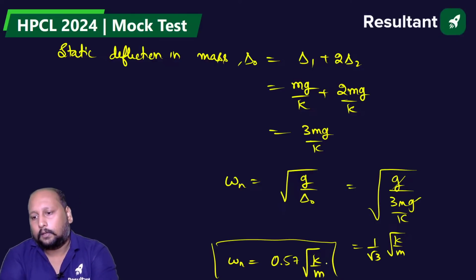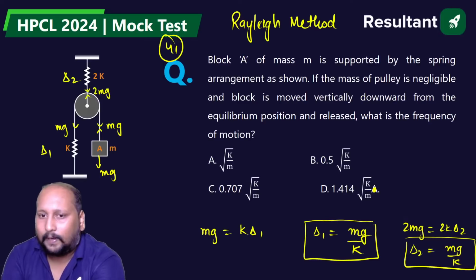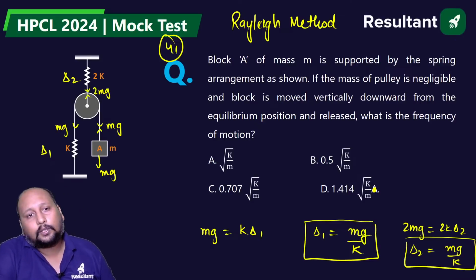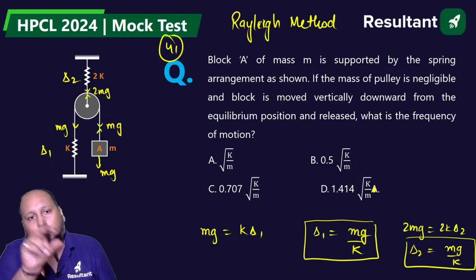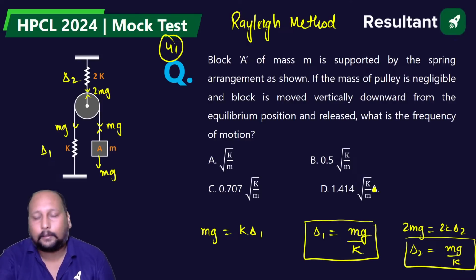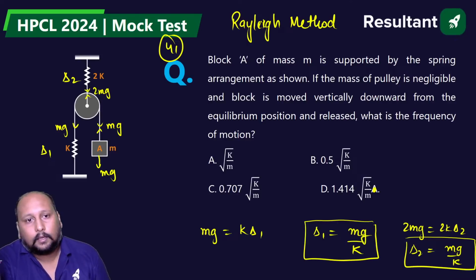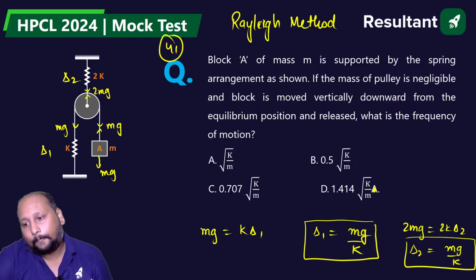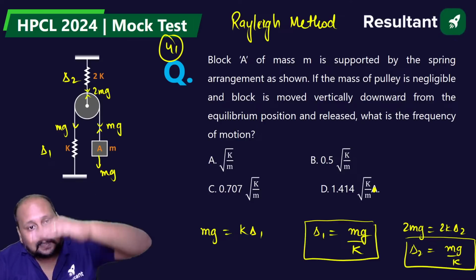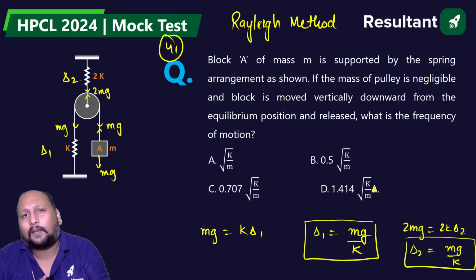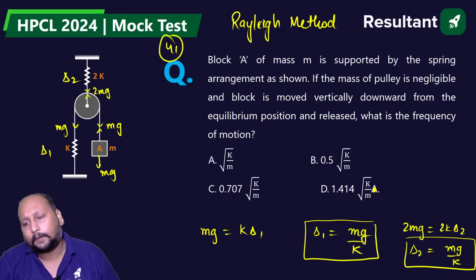Okay. You could apply the energy equation too, but because there is a point mass, we can go for the Rayleigh method. In the energy equation, we have to calculate the rotational energy of the disk, we can say the pulley, and also the translation. It becomes very complicated. The reason being, we'll have a rotational motion, along with that the translatory motion of the pulley. We can solve it, but it will take some time, like 5 or 10 minutes.